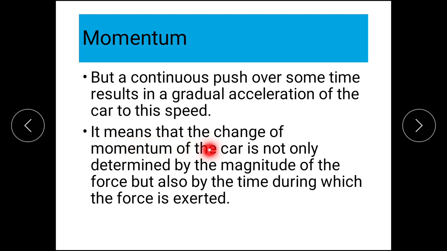It means that the change of momentum of the car is not only determined by the magnitude of the force, but also by the time during which the force is exerted. What does this mean? The same two persons were giving push, but just a sudden push, once force was given, was not enough.